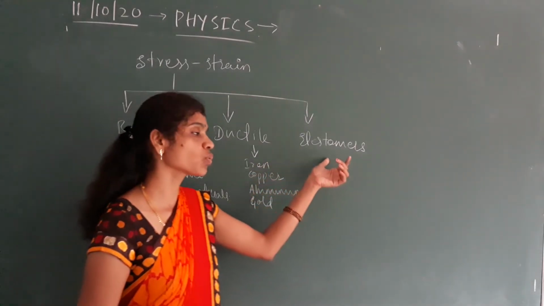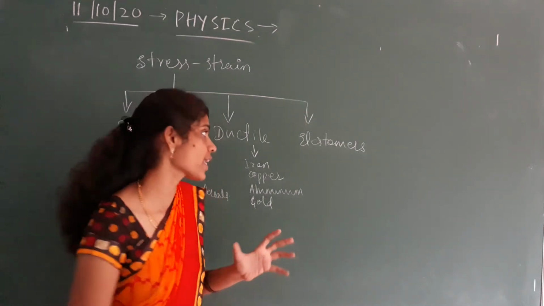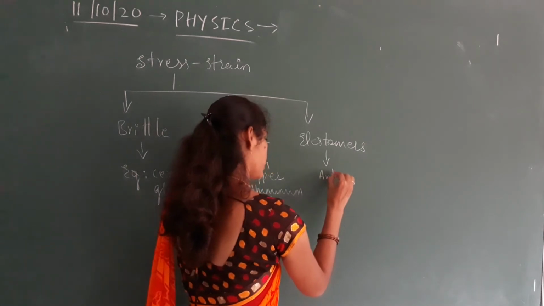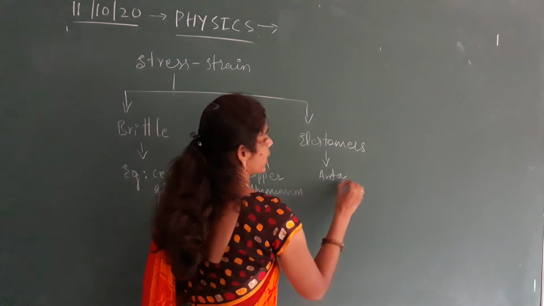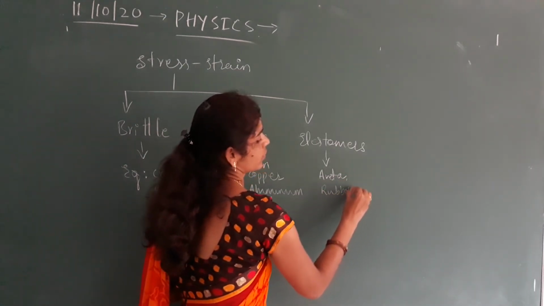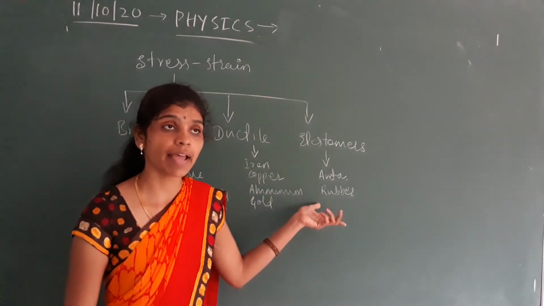Similarly, elastomers are also one of the properties of a material. For such materials you can quote the aorta and rubber as examples.